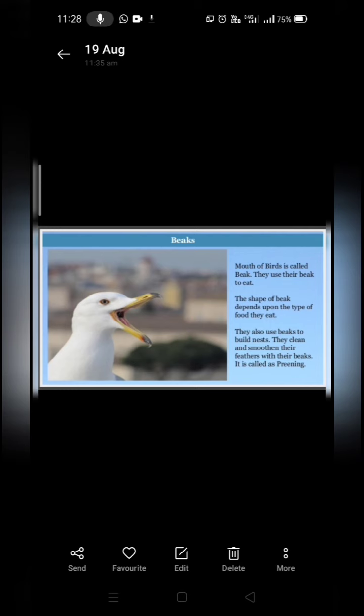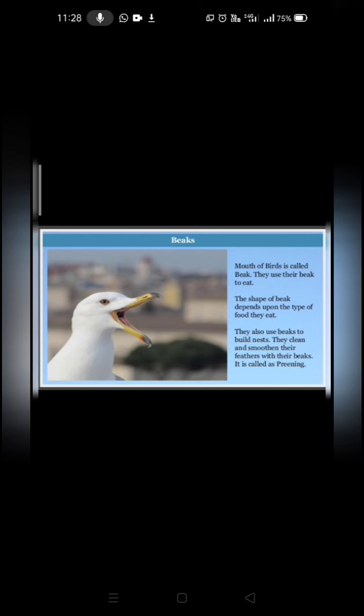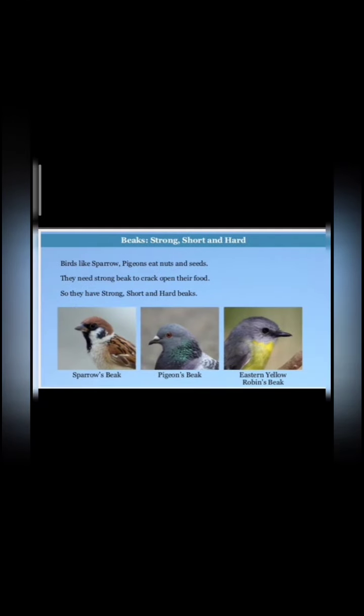They also use their beaks to build the nest. They clean and smoothen their feathers with their beak. It's called preening.